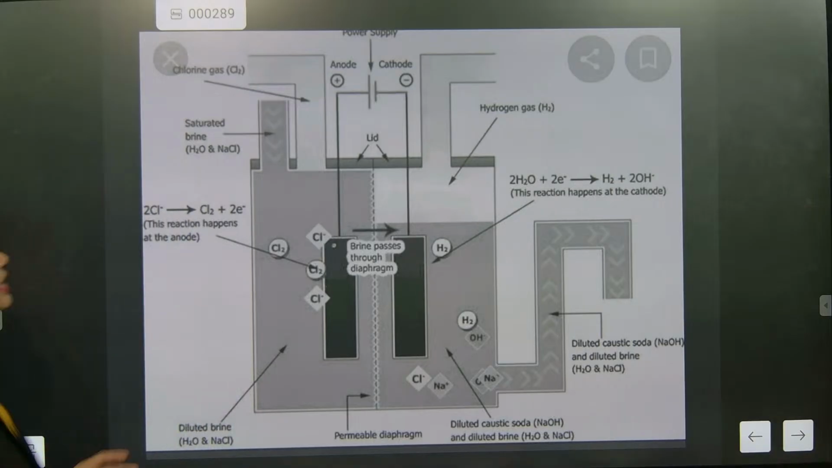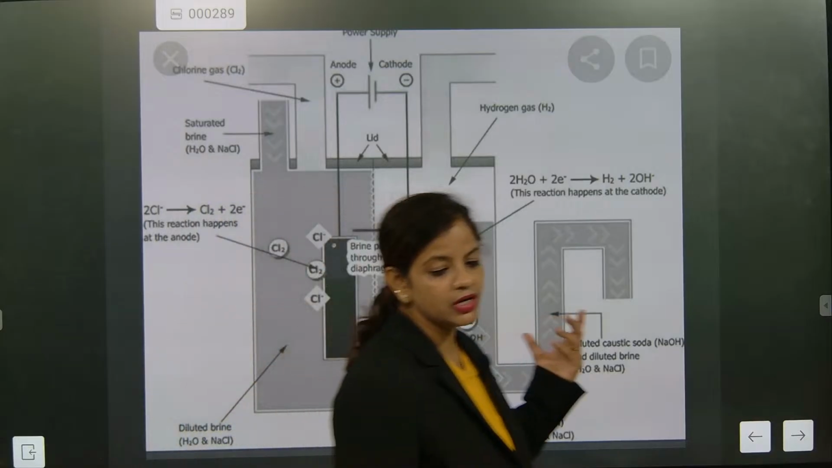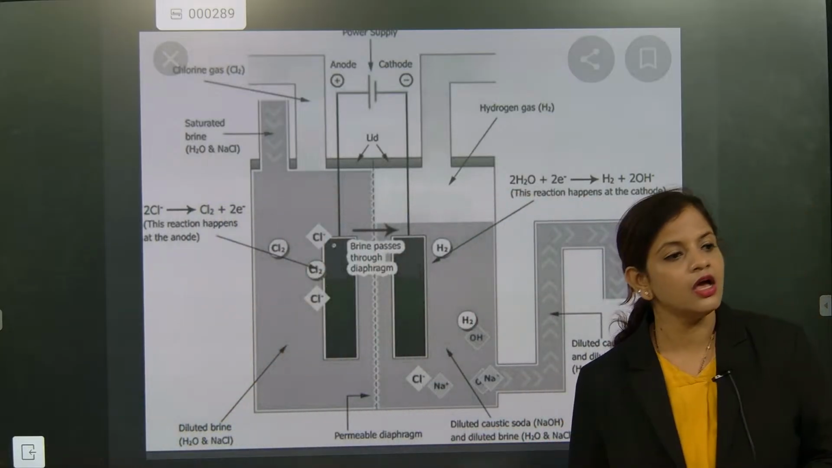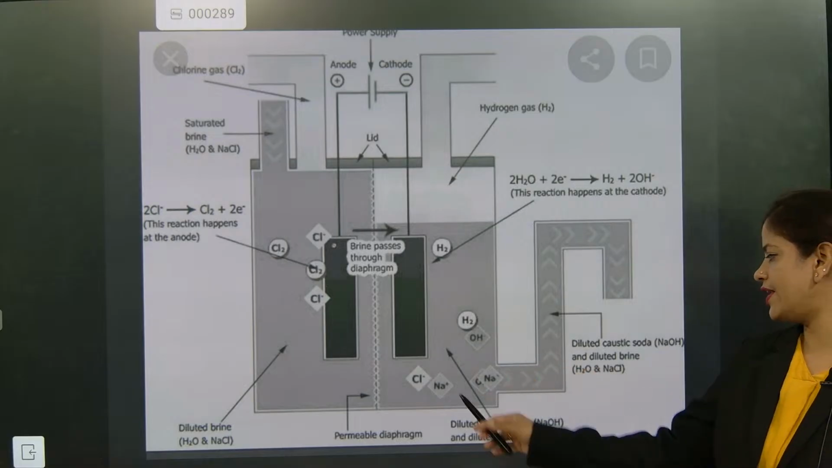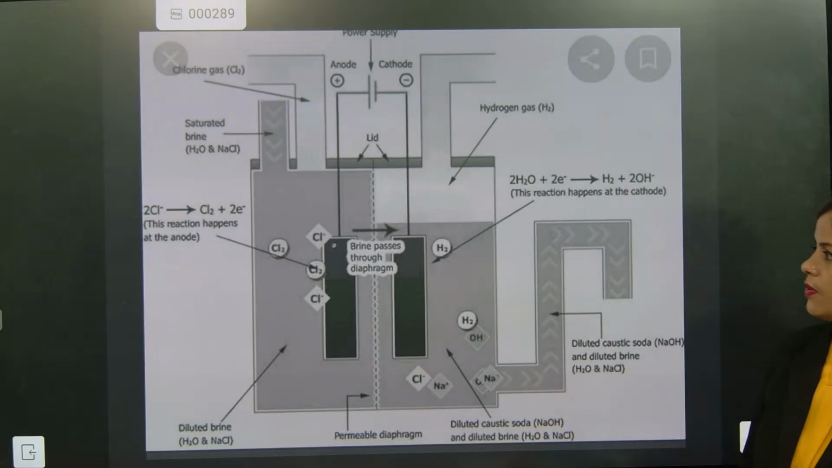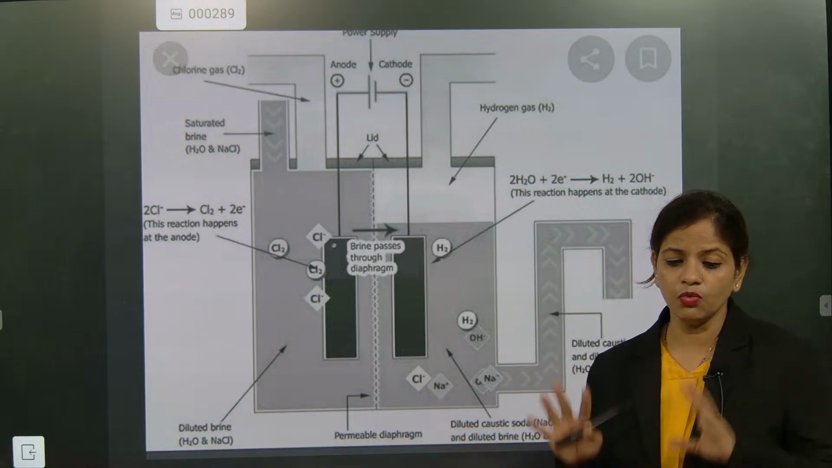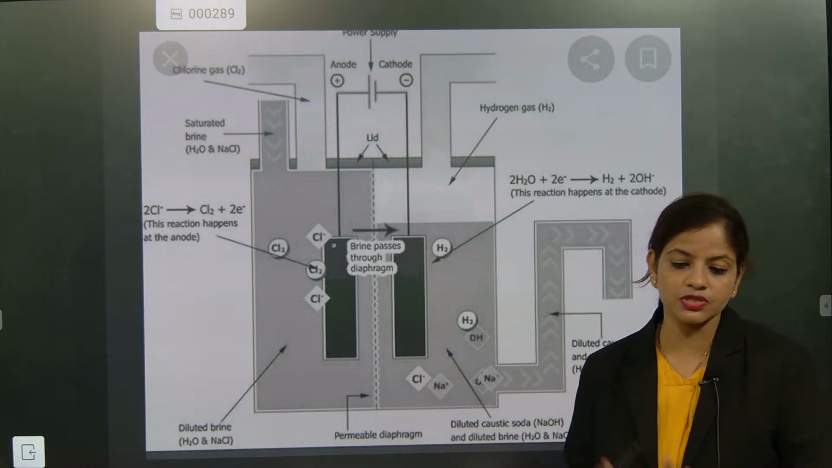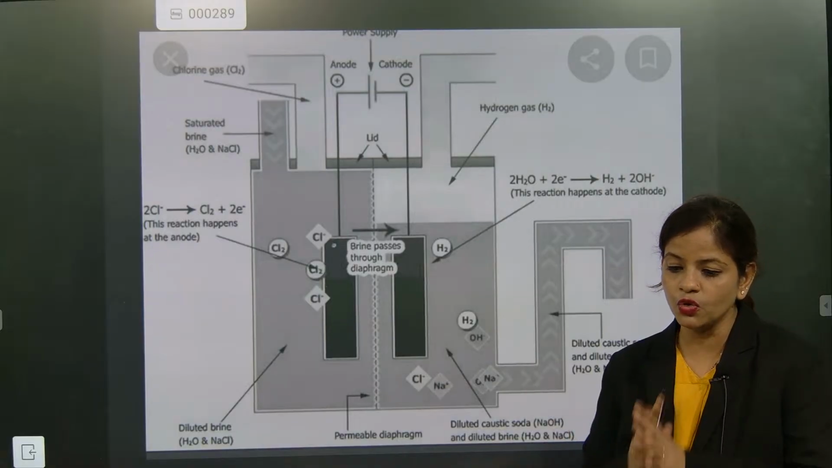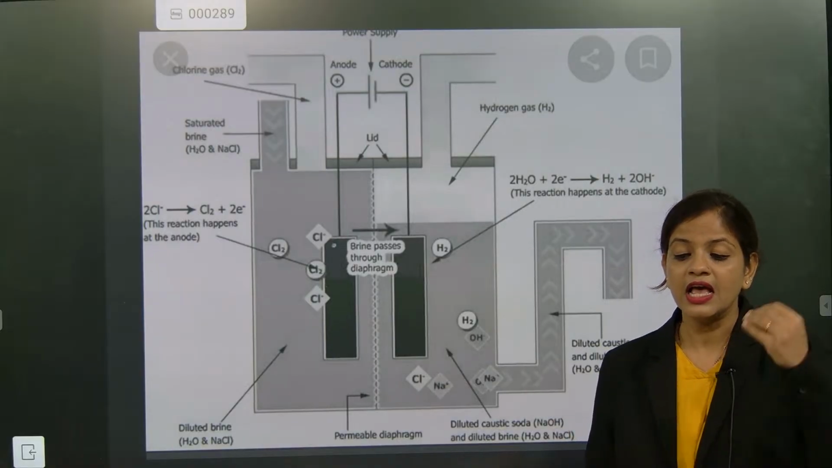We are allowing current to pass through it in this chamber. Understood or not? So in this chamber the reaction will be happening. But here caustic soda NaOH will be obtained. What will be obtained? NaOH. Caustic soda will be obtained. They will not be asking more about it, but yes, brine solution is one of the most important things and it may come in your examination. So be prepared.